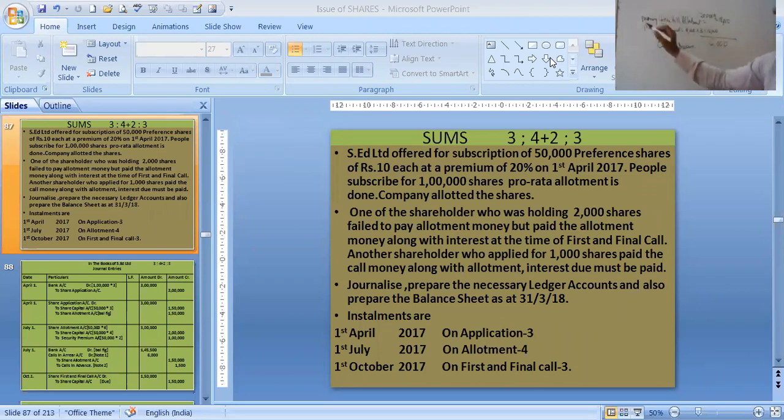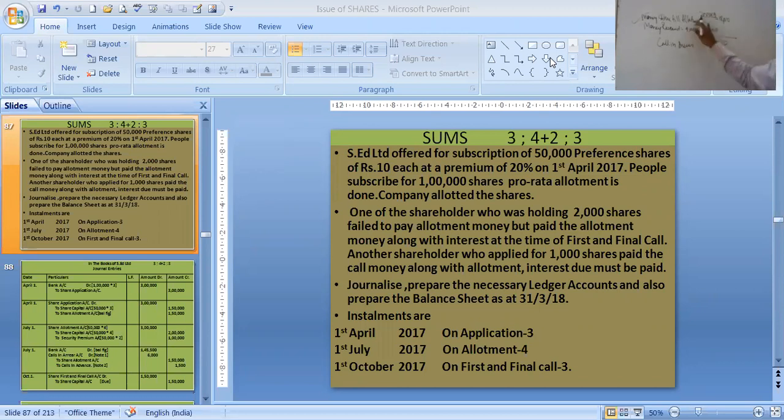Try to understand again, I recap. Money due till allotment: 2,000 into 9, that is 18,000 rupees. Money received: 4,000 into 3. We have received money for more shares. We have allotted only 2,000 but received money for the entire number of shares. That's why we found out how many they have applied. 4,000 into 3, 12,000 they have given us. You don't have to do all those other things.